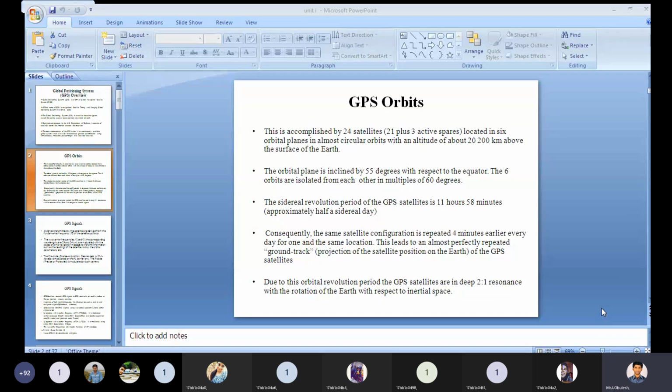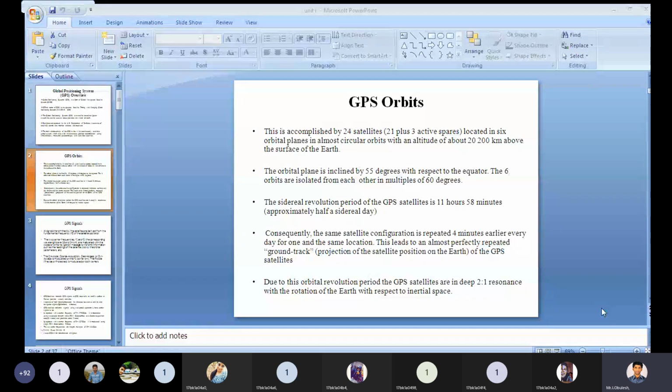The sidereal revolution period of the GPS satellites is 11 hours 58 minutes, approximately half a sidereal day, almost 12 hours.